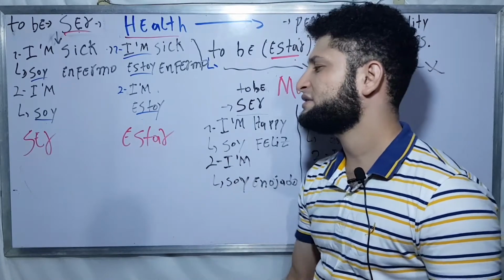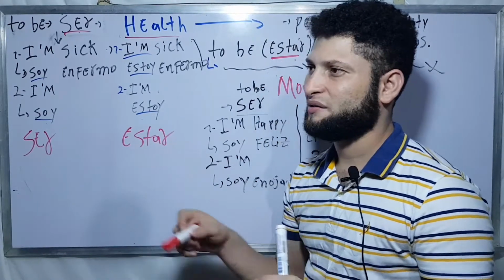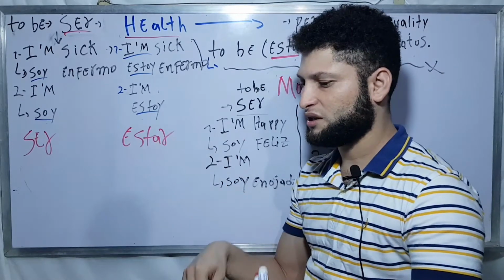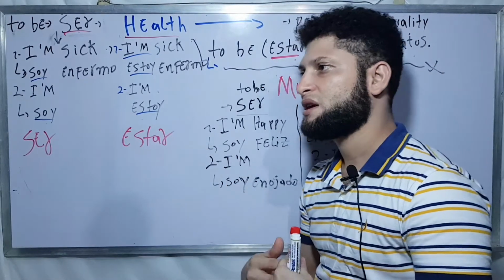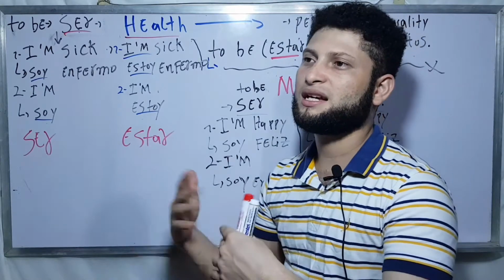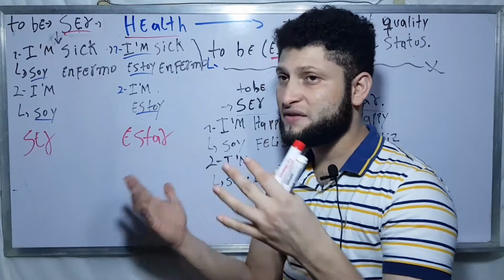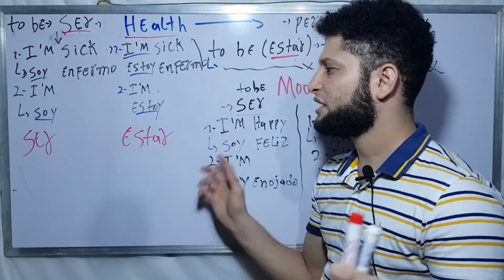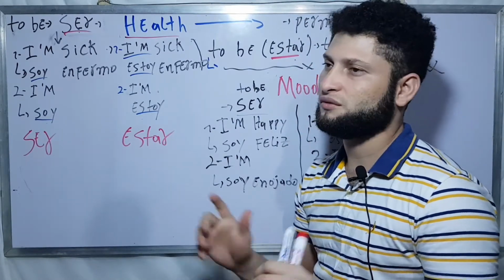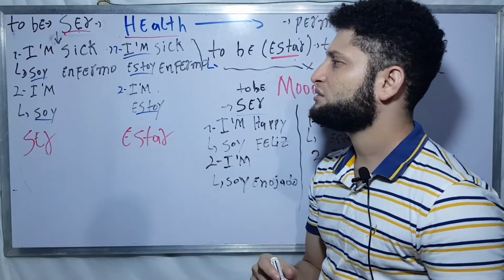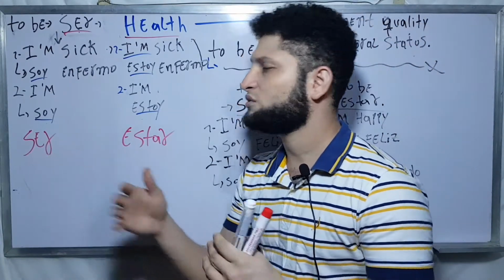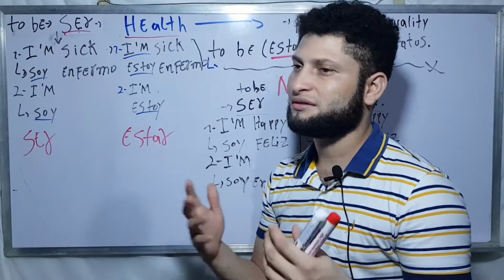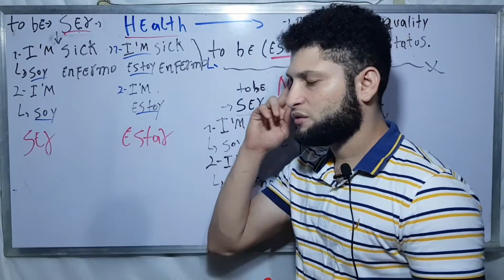I will use the verb estar, because that sickness started now, and even if I will have that sickness the rest of my life, I will still use the verb estar. So the only occasion that I consider you need to use the verb ser to say that you are sick is when you were born with a certain mental condition.